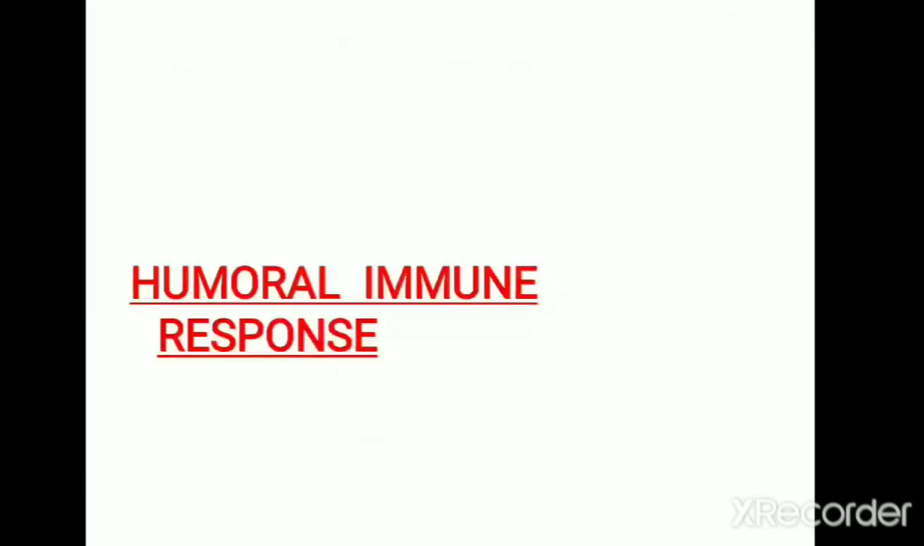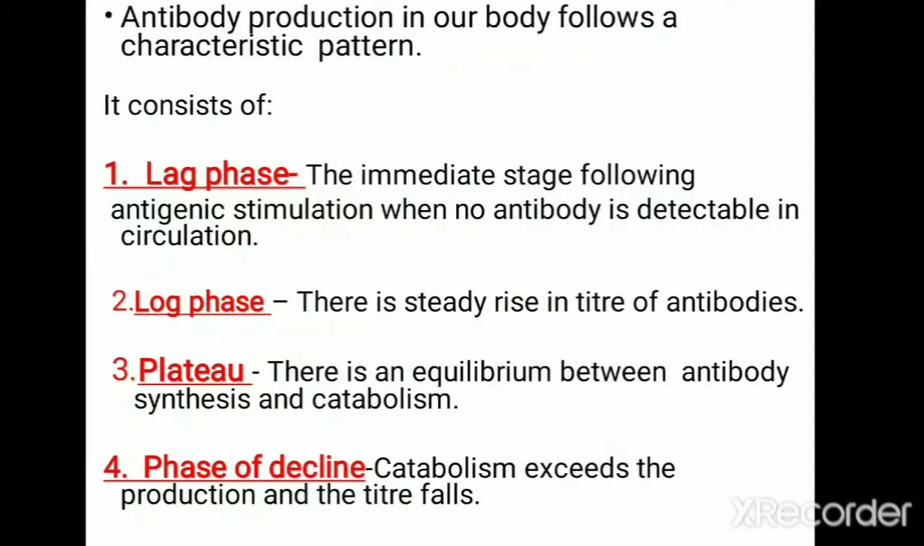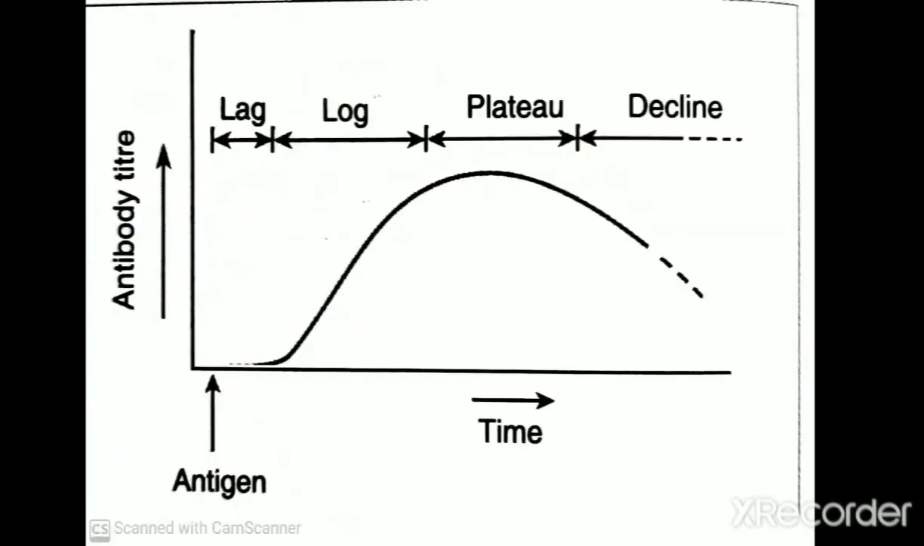So a few points related to this immune response mediated by B lymphocyte, that is antibody immunity or humoral immune responses. Activation of B lymphocyte initiates antibody production. Antibody production in our body follows a characteristic pattern. So this graph explains antibody production in our body.